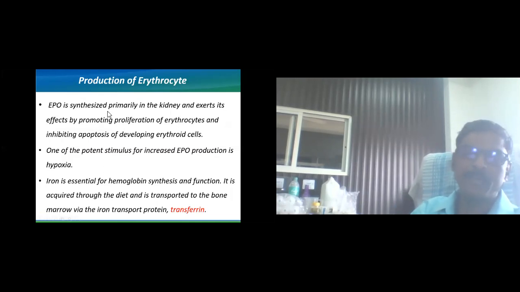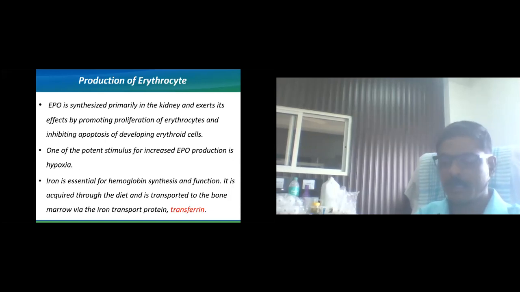Now, generally, whenever there is not much requirement of RBC, progenies of erythrocytes can be removed from the colonies by the process of apoptosis. So erythropoietin will stop the erythropoiesis, and whenever there is hypoxia, or a requirement of RBC in circulation, erythropoietin stimulates, and the RBCs or erythrocytes can come into the circulation to fulfill the volume or the oxygen transportation.